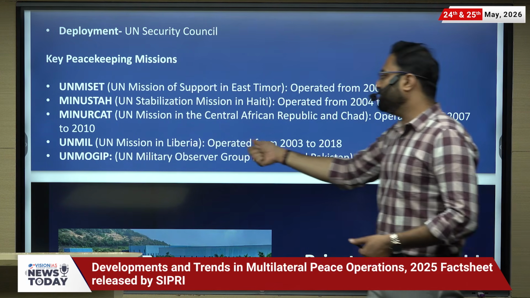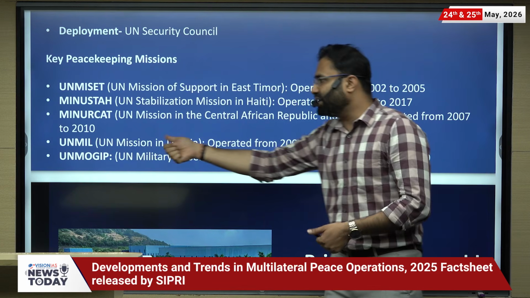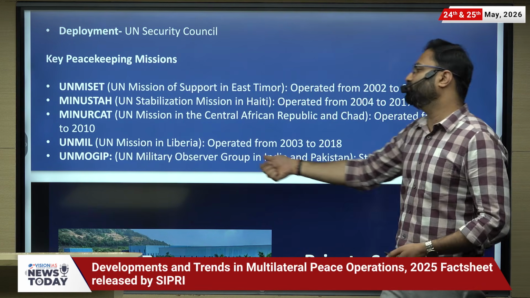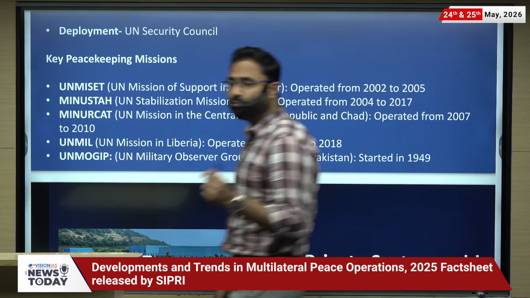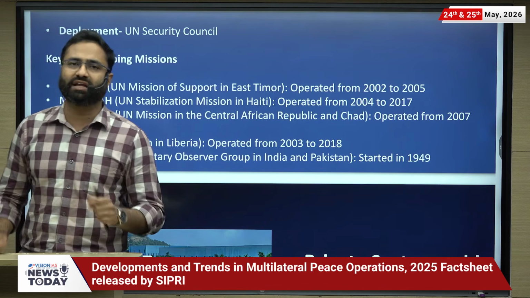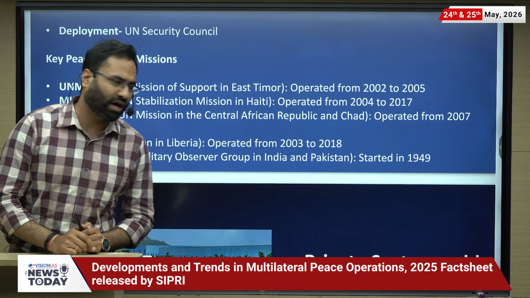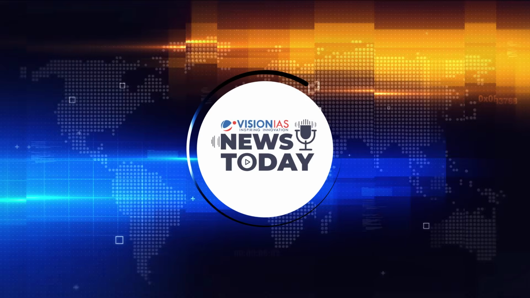Then the mission in Liberia from 2003 to 18. And then lastly, the United Nations Military Observer Group for India and Pakistan. This was deployed in 1949 after the first Indo-Pak war, after independence, right?